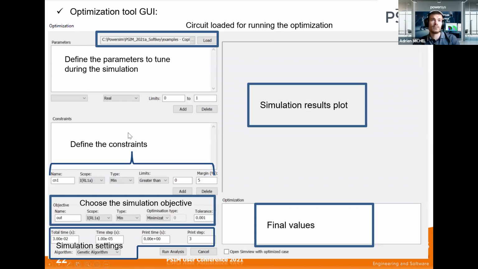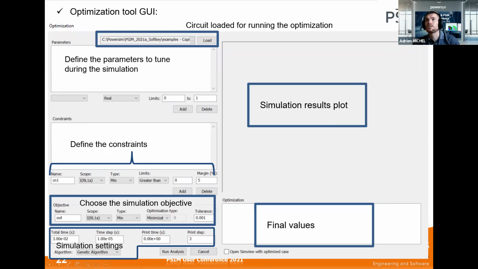You can define some constraints, because you can make a more complex simulation if you want to add one or more constraints into your system. You can here choose the simulation objective, again what you want to check at the end, what you want to reach, and you can modify the simulation settings. You can run the analysis and you will get the result.